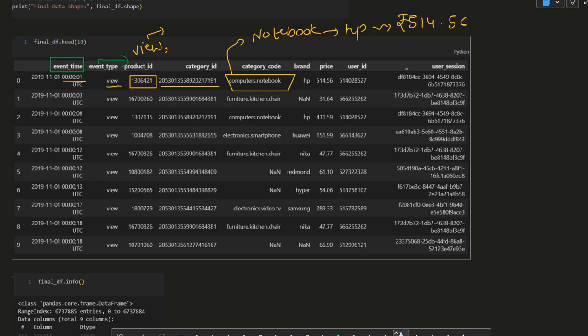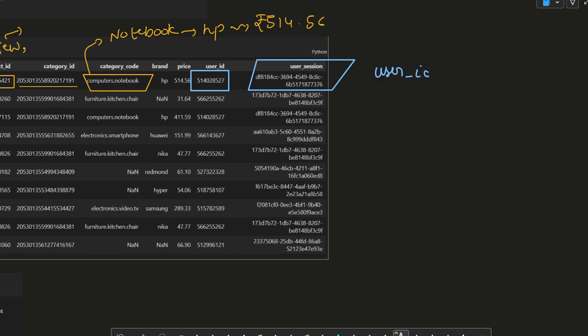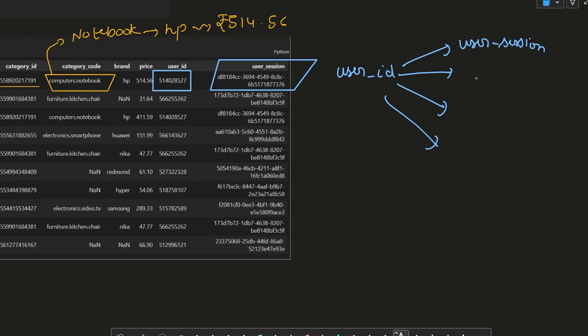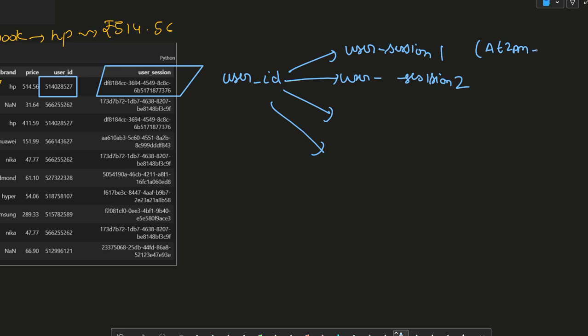So there are two things: we have got the user session, and we have got a user ID. Now I remember, a user ID could have multiple user sessions. Like I came to the website at night, user session 1, user session 2. It could be like at 2 p.m. I came, and then I refreshed, then I surfed the website and then left the website. So a user ID could have multiple user sessions.